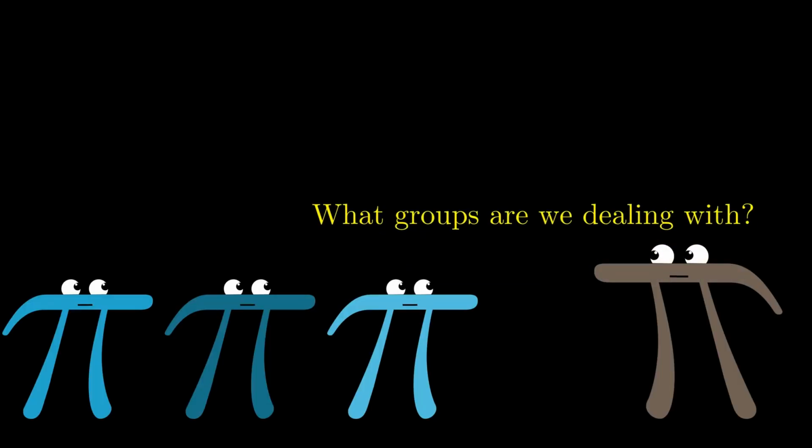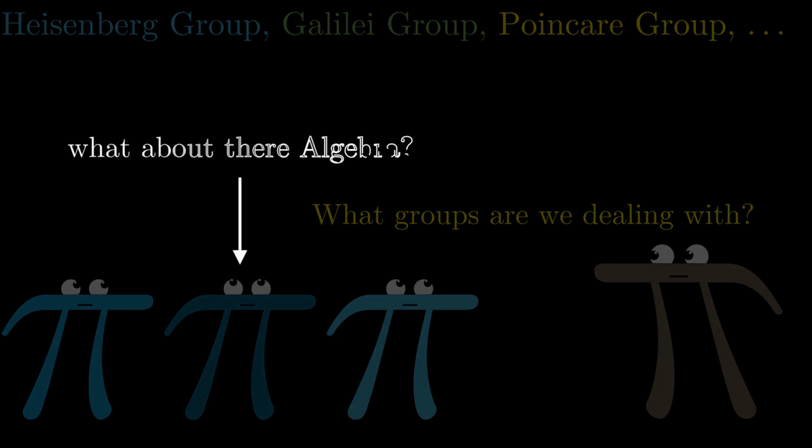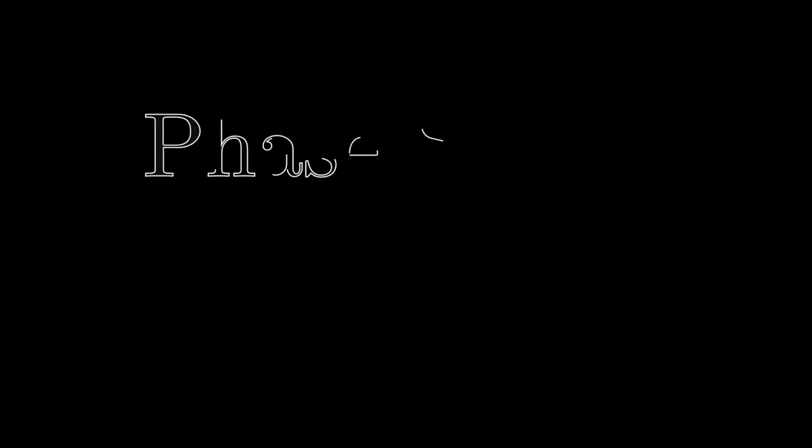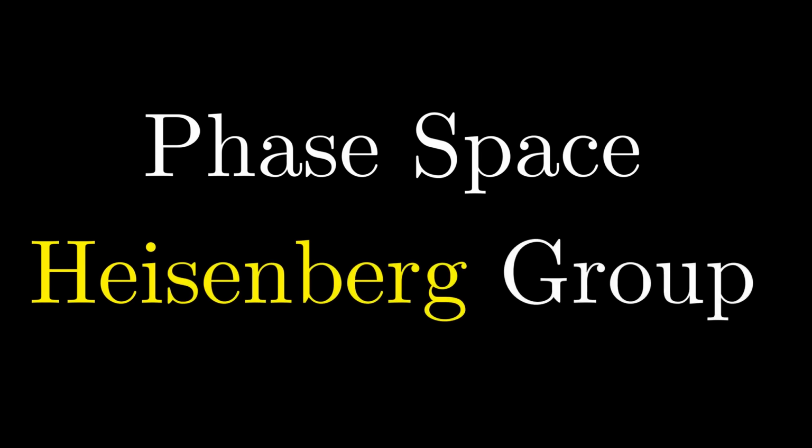So what groups are we dealing with here? We should be using the Heisenberg group, the Galilean group, and the Poincaré group. So what about their algebra? Their algebra usually consists of the commutation relations that we use in physics. We'll start from the phase space in a Heisenberg group.